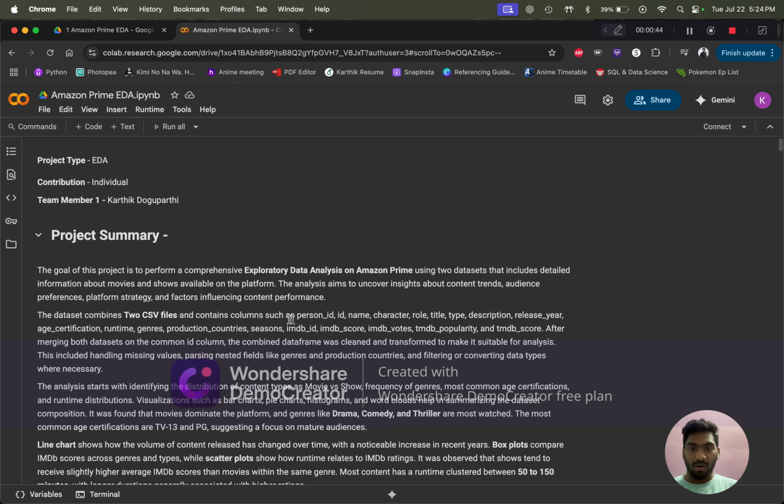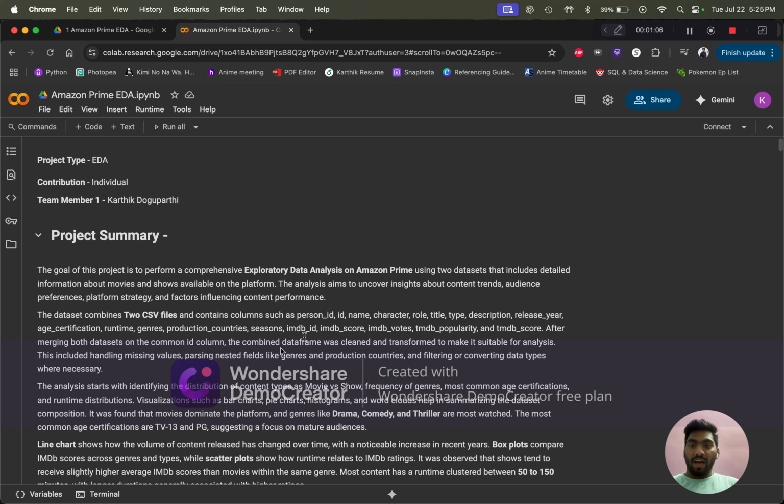They include columns such as person ID, name, character, role, title, type, description, release year, age certification, runtime, genre, production countries, seasons, IMDb ID, IMDb score, IMDb votes, TMDb popularity, and TMDb scores.